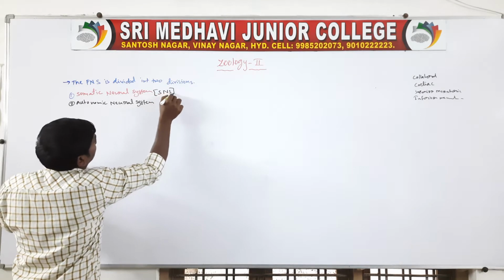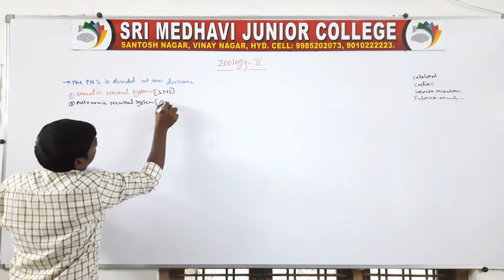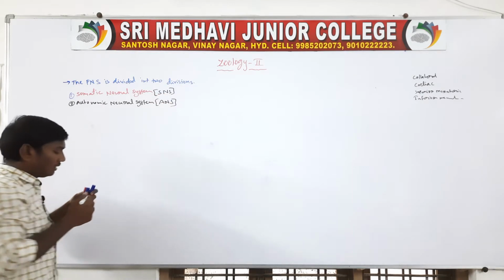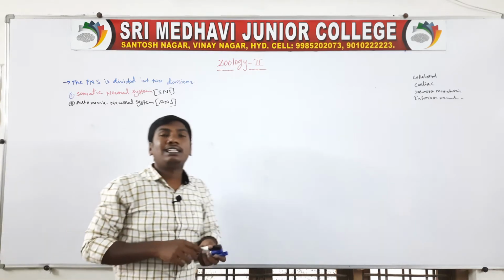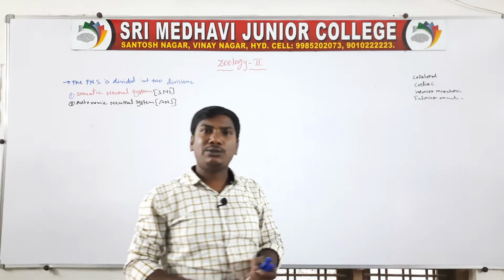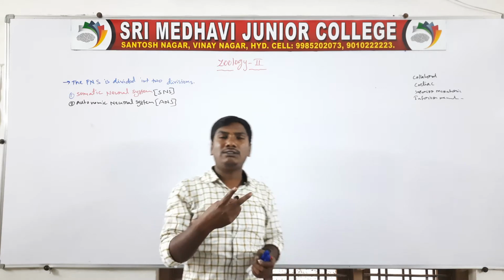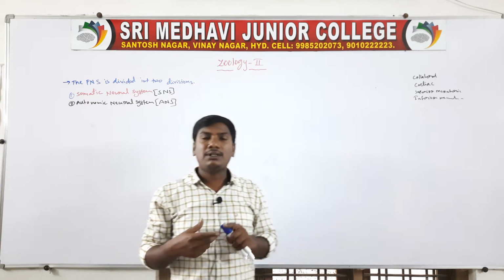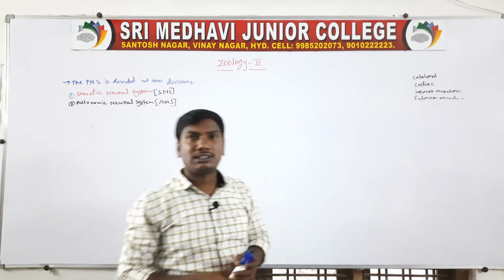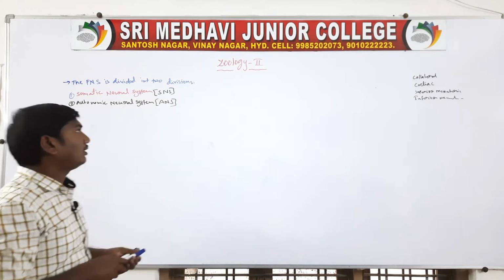Somatic neural system, SNS. Autonomic neural system, ANS. The peripheral neural system is divided into two divisions: one is the somatic neural system, another one is the autonomic neural system.